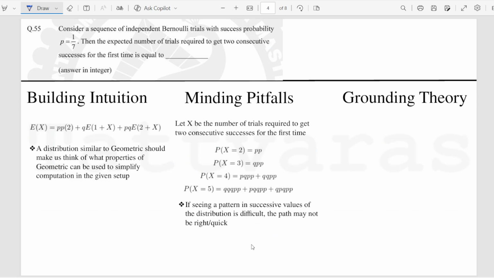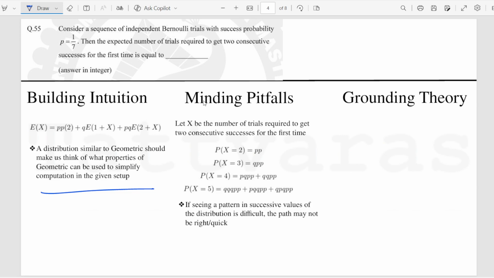Now, this is my favorite sum in the IIT JAM Mathematical Statistics 2025 question paper, because this makes use of an elegant property that the geometric distribution has. I will give the name away in, okay, you actually know it's the memoryless property. So there is another way when we have memoryless property containing distributions. There is another way to deal with the expectation.